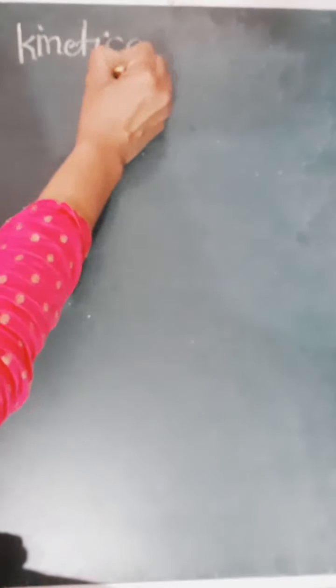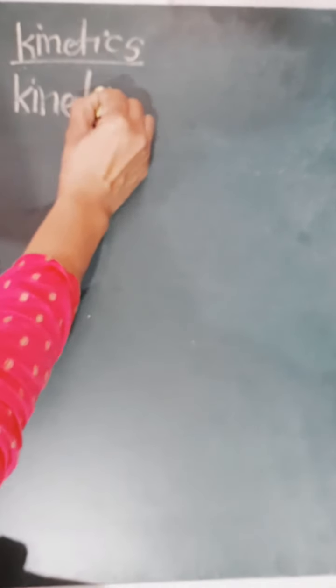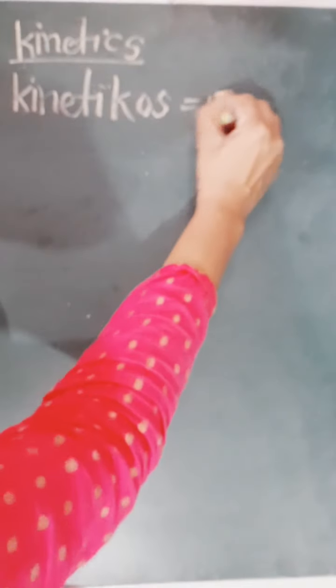Today we are going to discuss the introductory part of chemical kinetics, kinetics of homogeneous reaction. Dear student, as you know, the word kinetics is derived from the Greek word kinetikos, which means putting in motion.